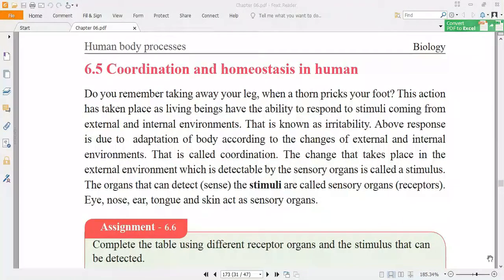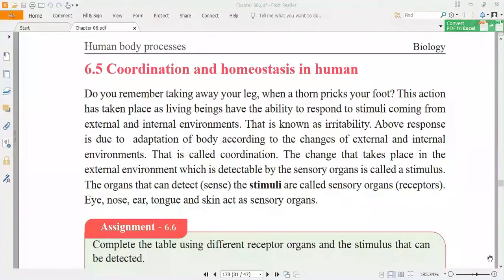The change that takes place in the external environment is detectable by the sensory organs. That is known as the stimulus. So the change that takes place in the external environment that is detectable by the sensory organs is known as the stimulus. And the stimulus is sensed by the sensory organs. What are the sensory organs? Ear, nose, tongue, eye, skin. Those are the 5 sensory organs.